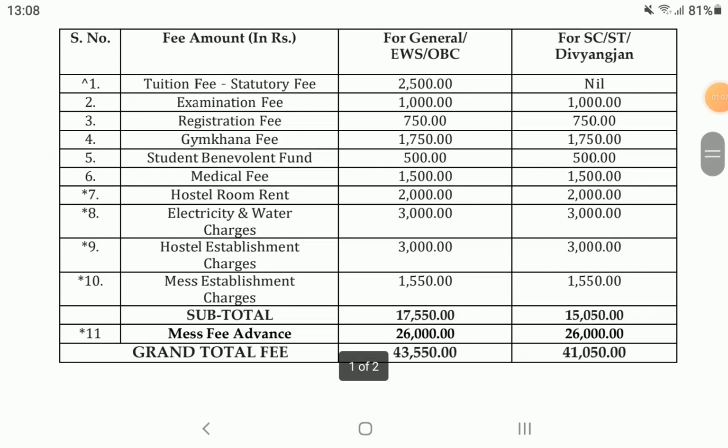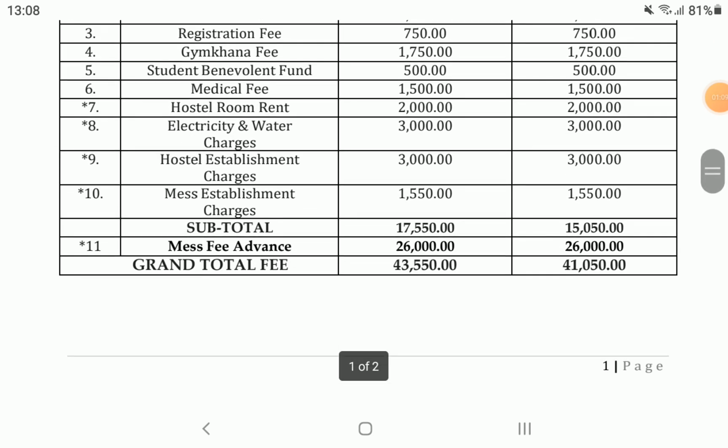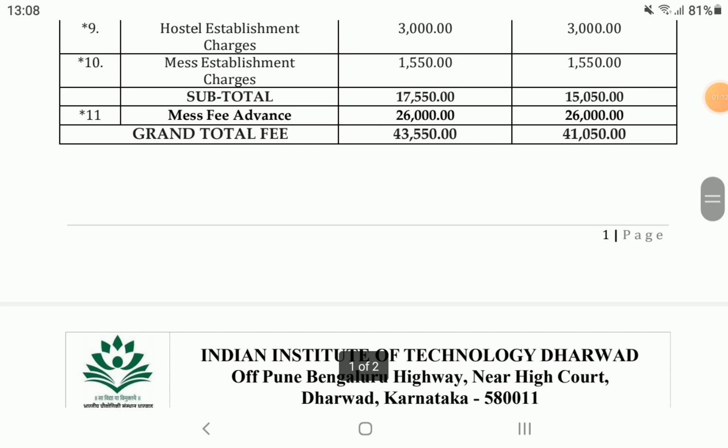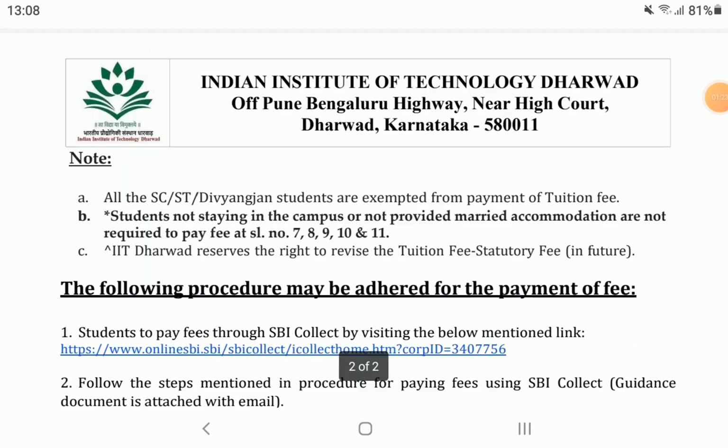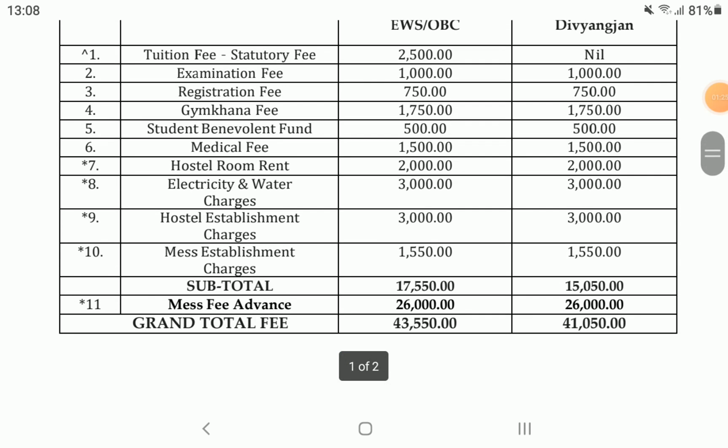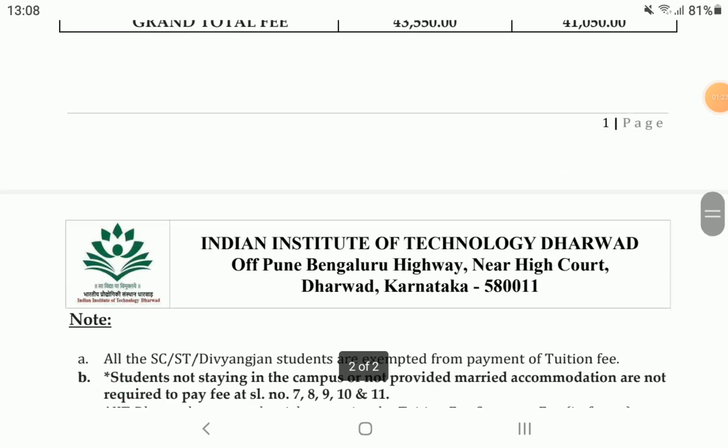It may also vary, we cannot say this is the only amount you have to pay, sometimes it varies. Note that all SC, ST, Divyangjan students are exempted from payment of tuition fees.